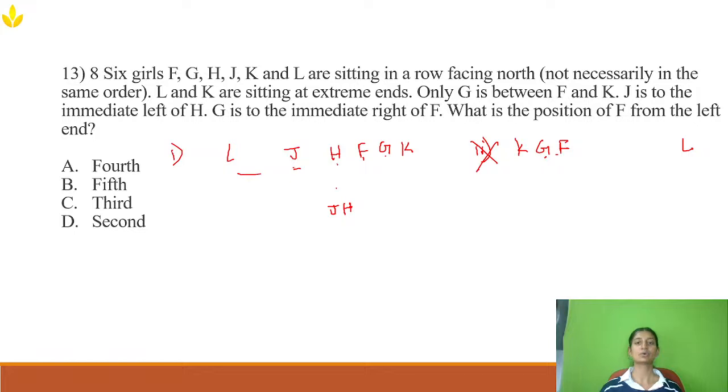So the arrangement is like this. Now what they are asking is the position of F from the left end. This will be left and this will be right. What is the position of F? 1, 2, 3, 4. So the fourth position is the place of F. Whenever extreme ends are given, you need to consider two cases, because I don't know whether L will come this side or this side. Please don't try to assume it. You need to take the cases. One case will definitely be wrong and you will get the right one.